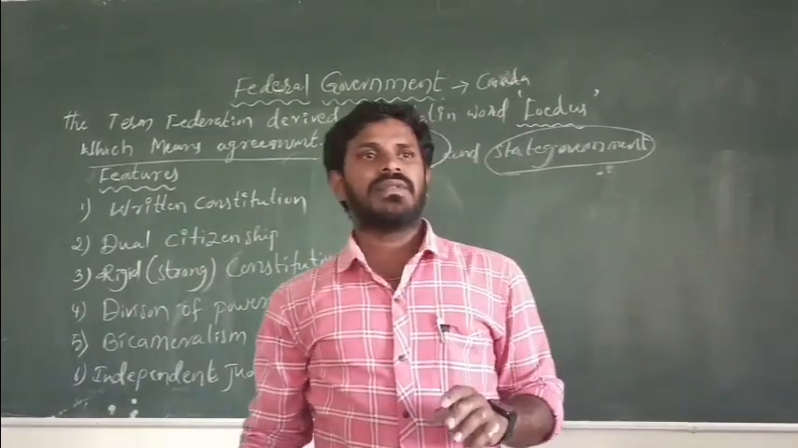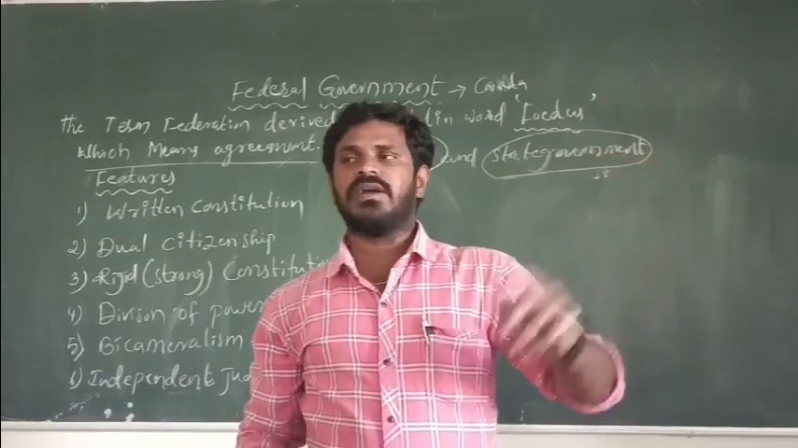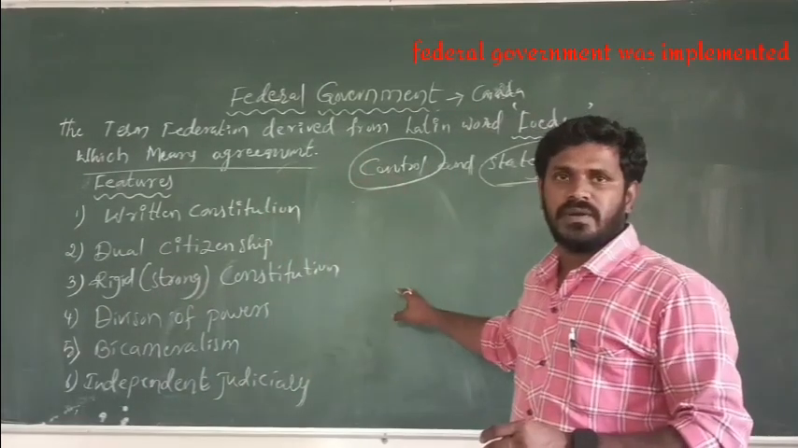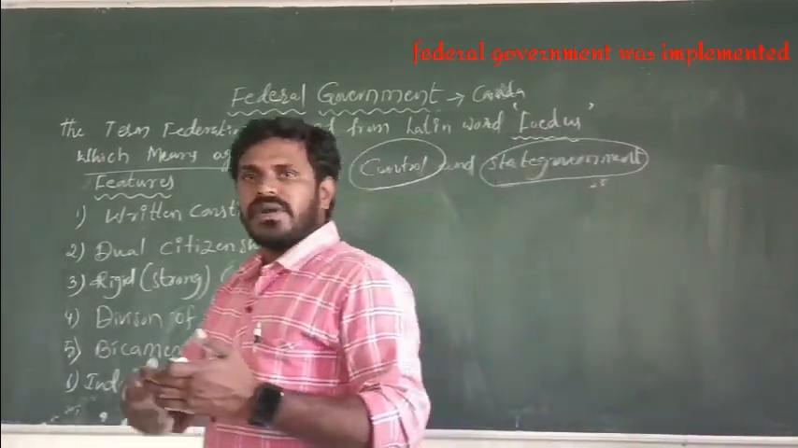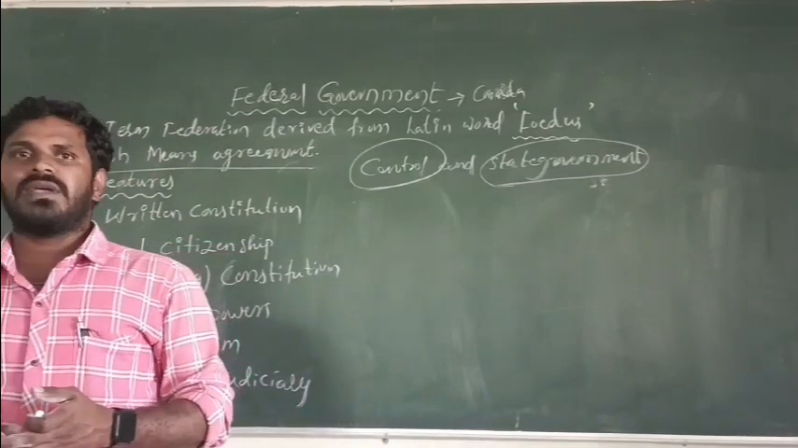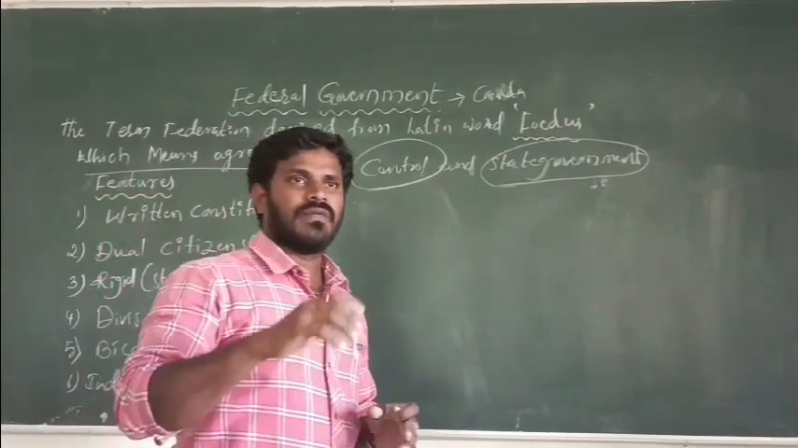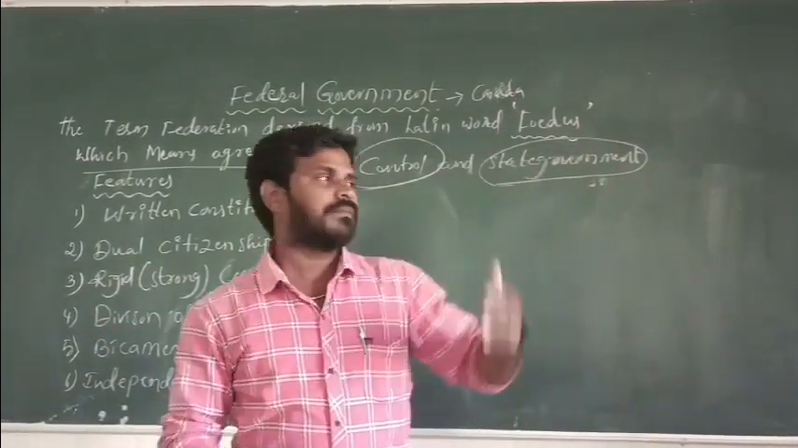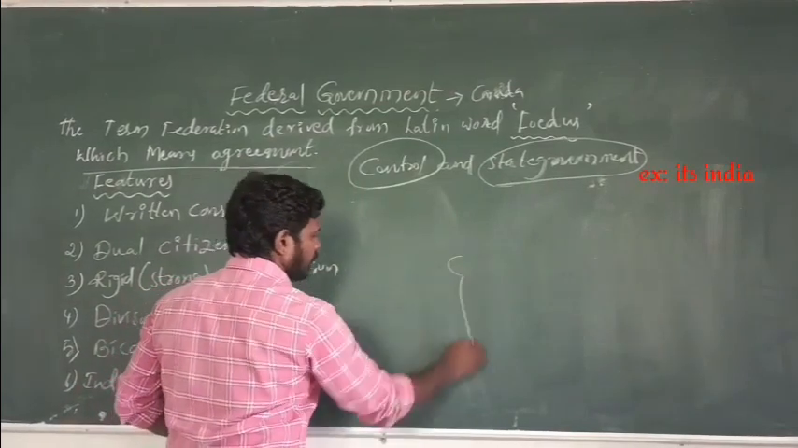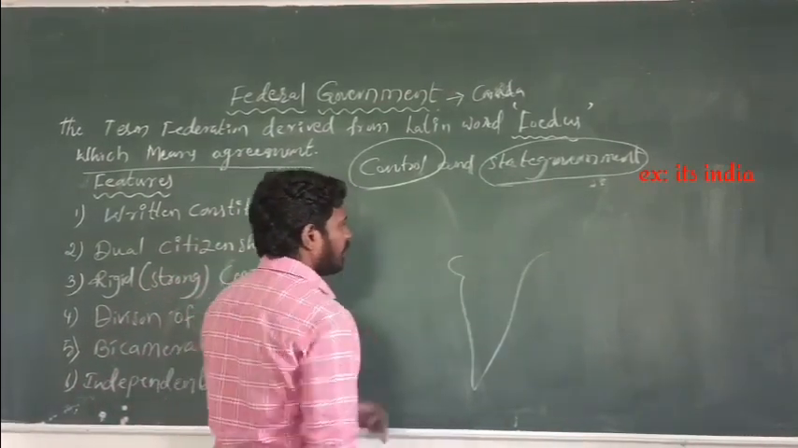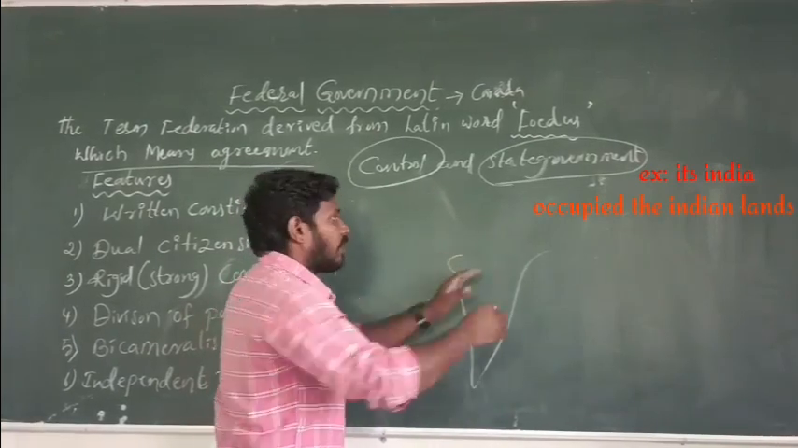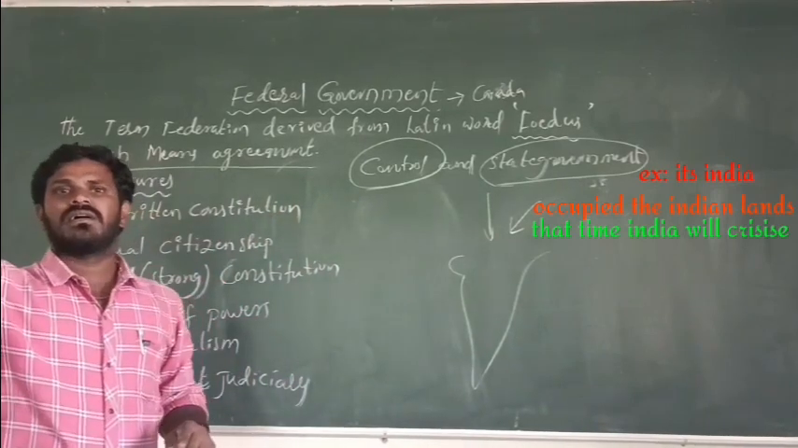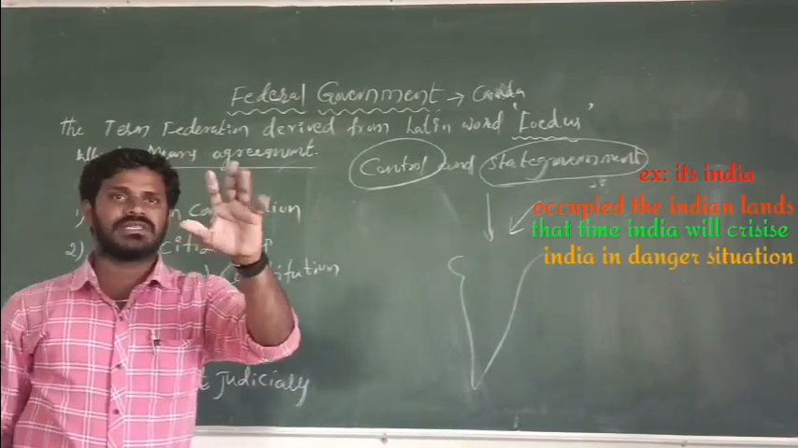In an emergency period, in our India, a unitary system is implemented. In a normal or general situation, in our India, a federal government is implemented. But what is called an emergency period and what is called a general period? When crises and issues are not there, that is called a general situation. For example, when a country occupies our Indian lands or territories, at that time India is in a crisis, in a danger situation. That is called an emergency situation.